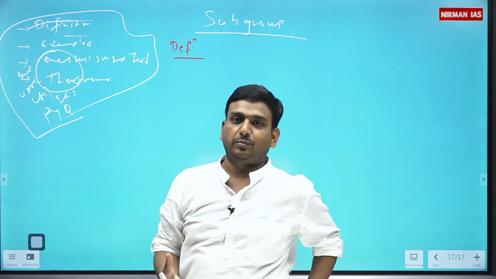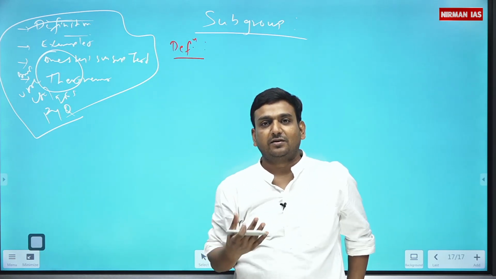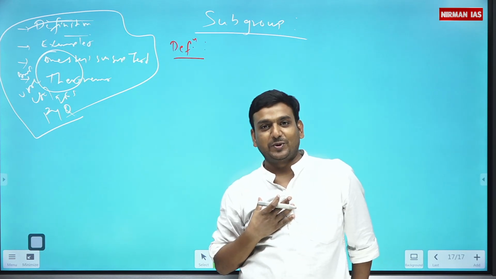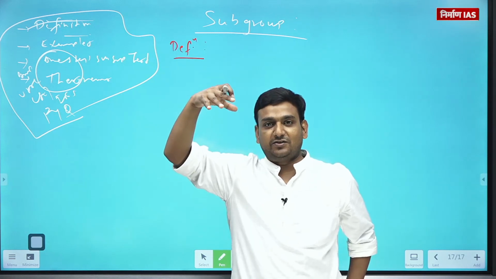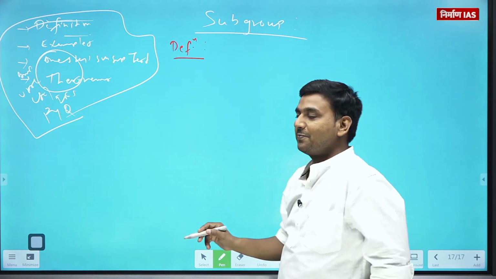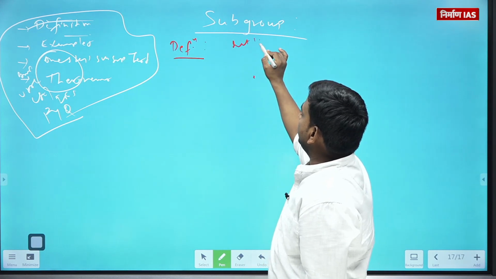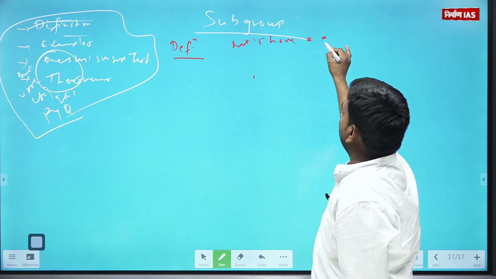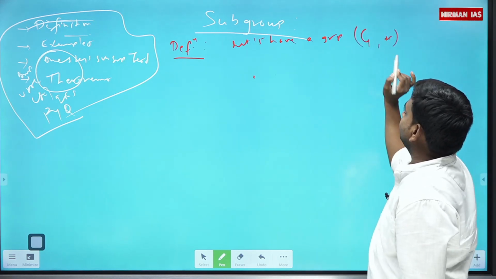To talk about a subgroup, we need to have some group first. To talk about a son, you first need the father's existence to be there, no? So let's have a group (G, star).